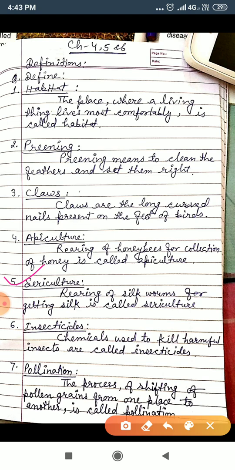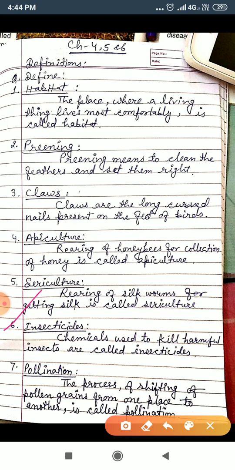So when you learn apiculture and sericulture, you can write definitions, and you can also write the differences between apiculture and sericulture. Okay. Now come to question number 6.